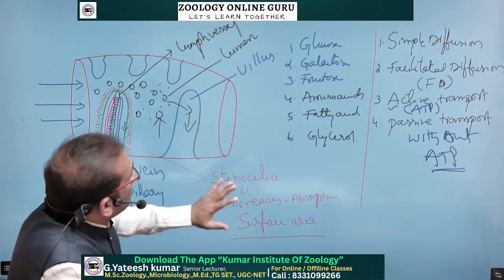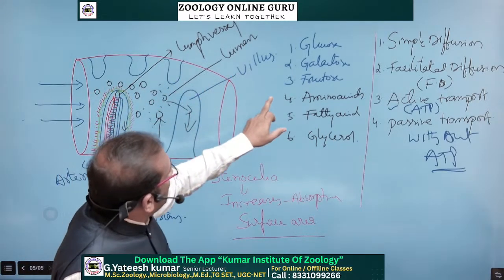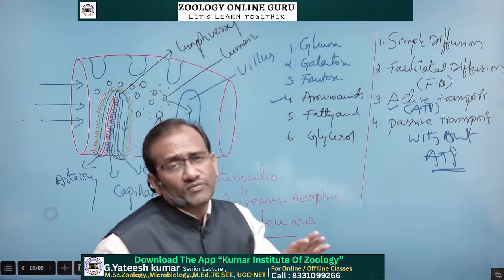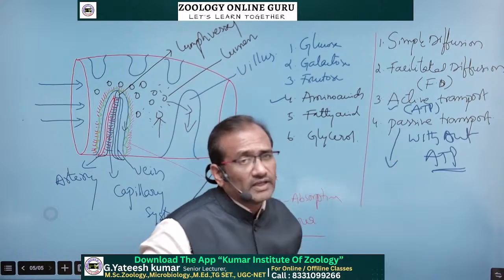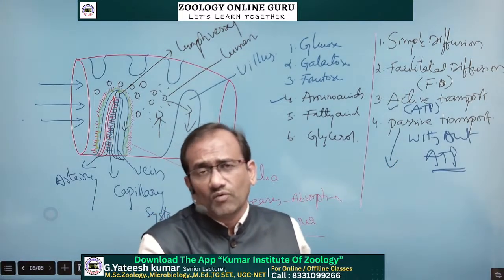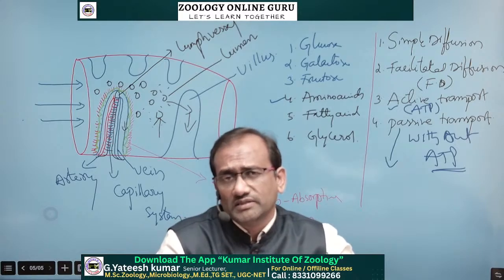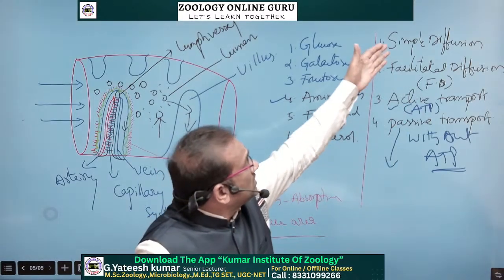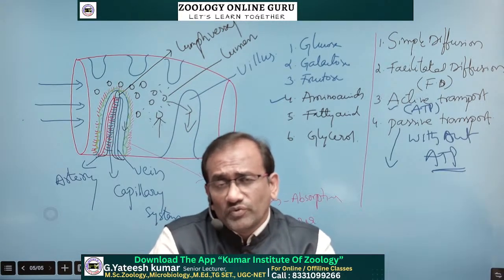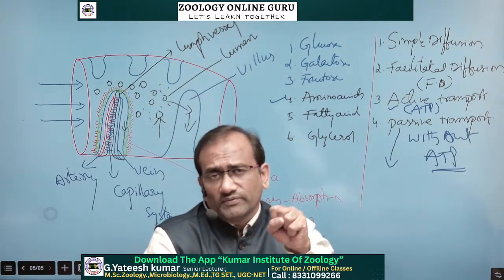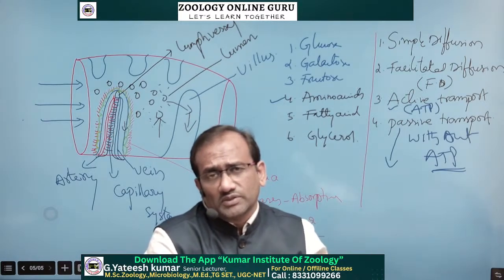Okay, so by this, the glucose, galactose, fructose, amino acids, water, minerals, vitamins. Here in passive transport, minerals, ions, vitamins, water, all enter into the bloodstream passively. No need of any energy. Okay, and glucose and galactose enter into the bloodstream by simple diffusion. So we discussed up to the absorption of the end products of carbohydrates: glucose, galactose, fructose.